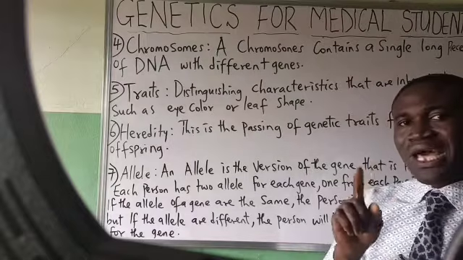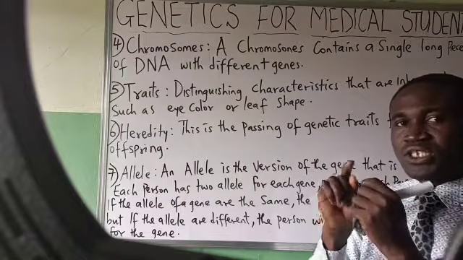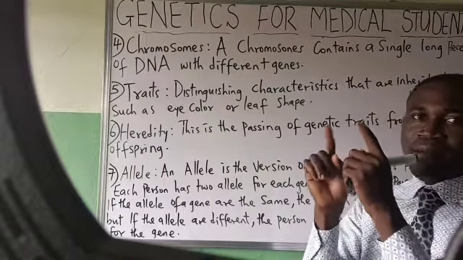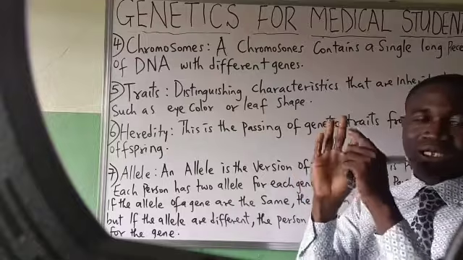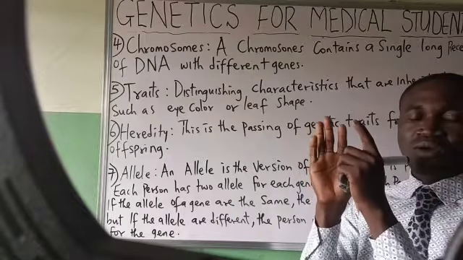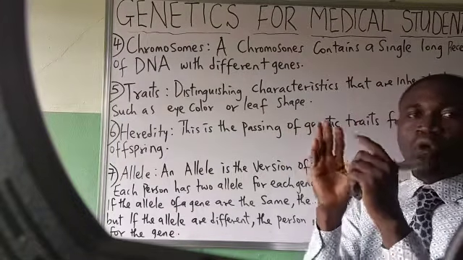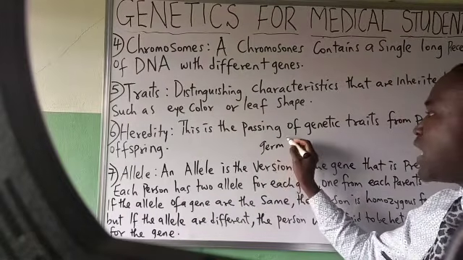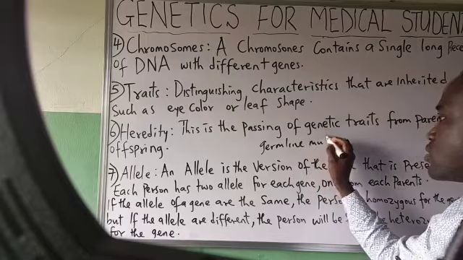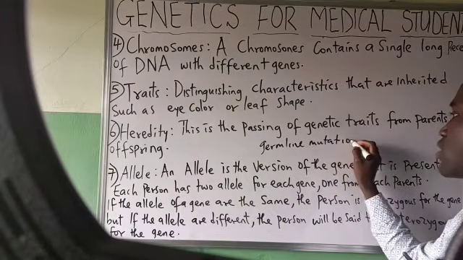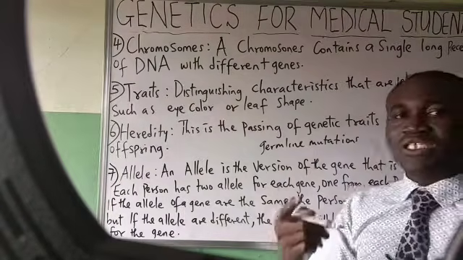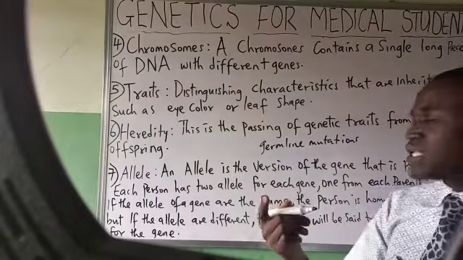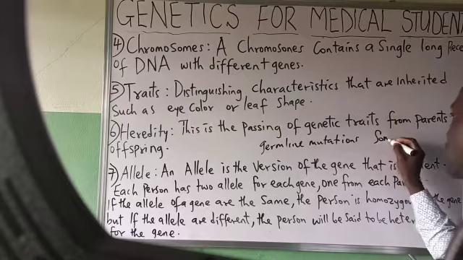It's important to know that if that sudden change takes place within the egg and sperm, we'll call it a germline mutation. But if this sudden change takes place in the body cells, we'll call it somatic mutation.